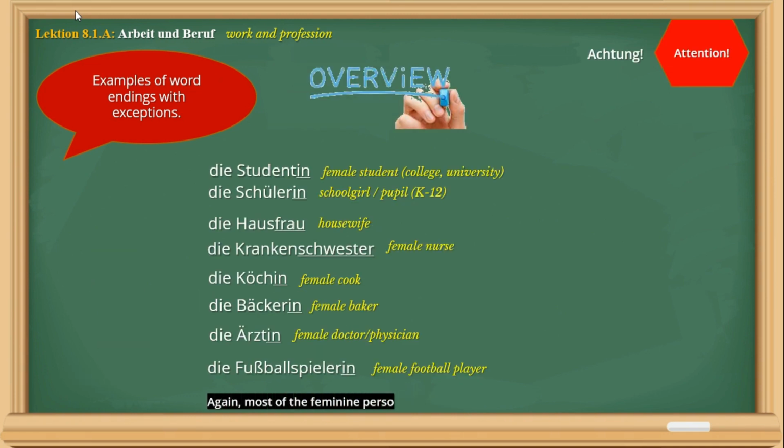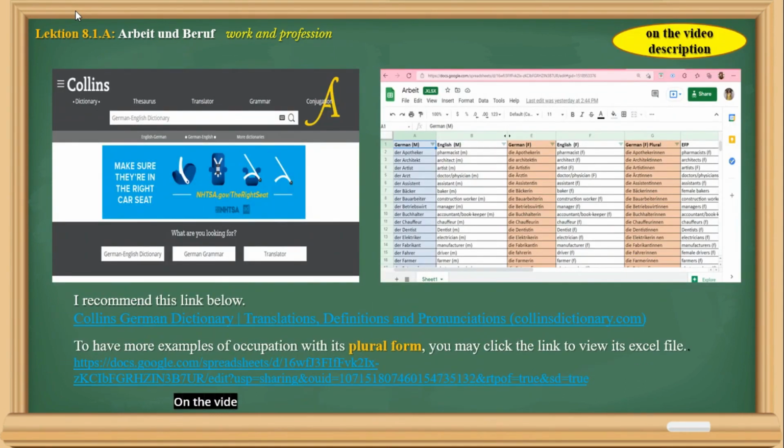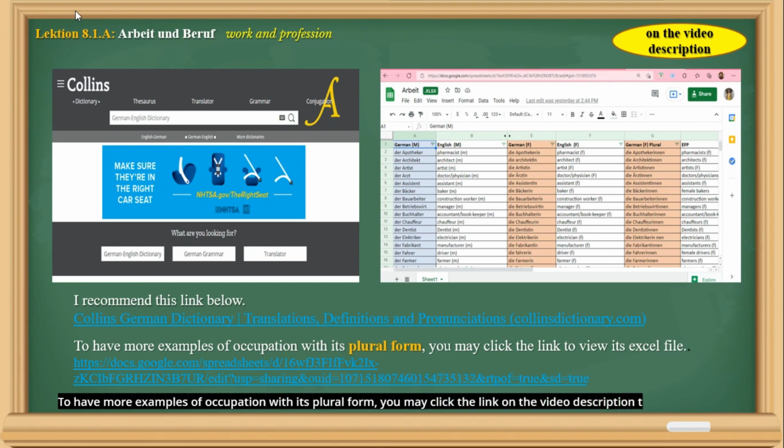Again, most of the feminine persons end with en. However, adding en to some masculine words doesn't just make a feminine form. There are vowels in some words which need to be changed to an umlaut plus en at the end. To be more accurate, always check the dictionary. In the video description, you will see the link for my recommended dictionary. To have more examples of occupation with its plural form, you may click the link on the video description to view its Excel file.